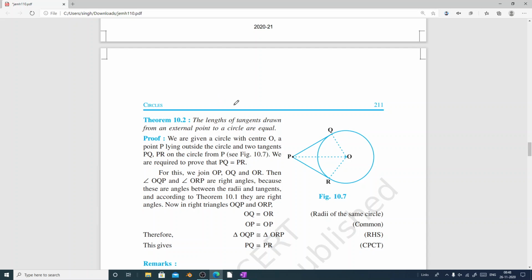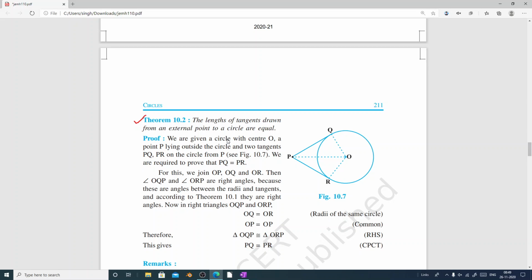So here we have theorem 10.2. It says that the lengths of the tangents drawn from an external point to a circle are equal. So how can we prove it?